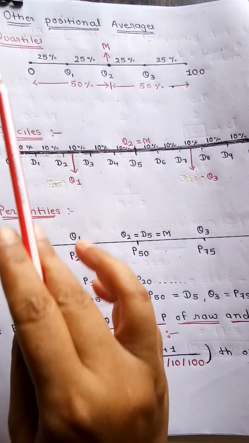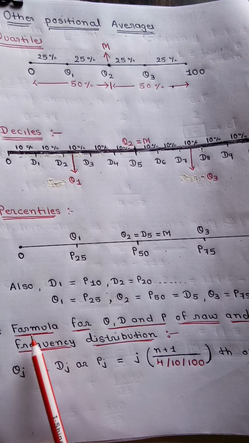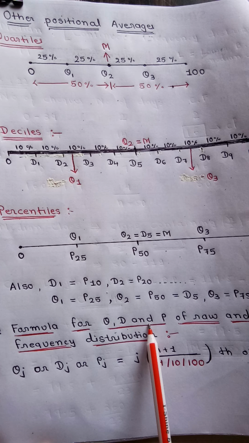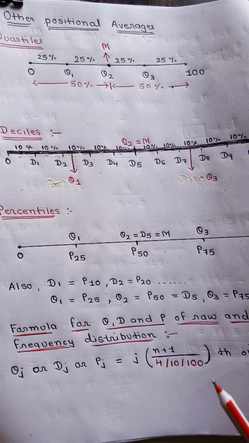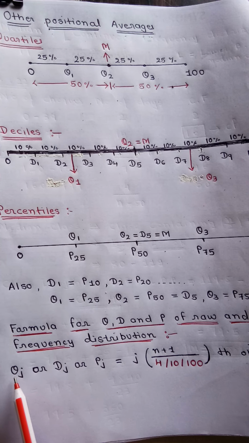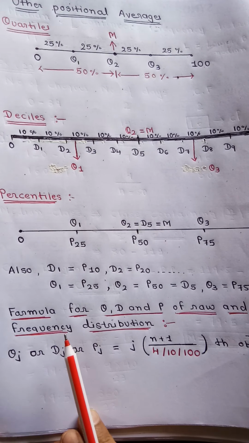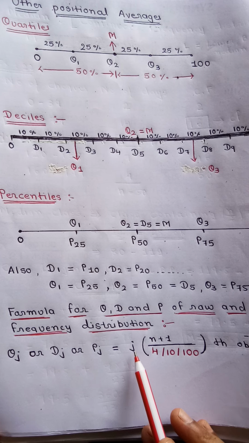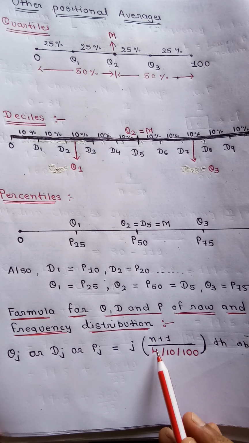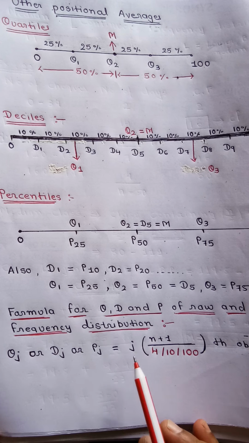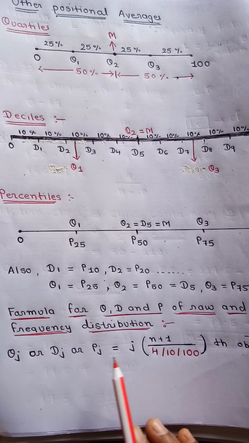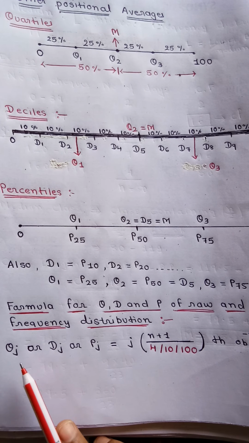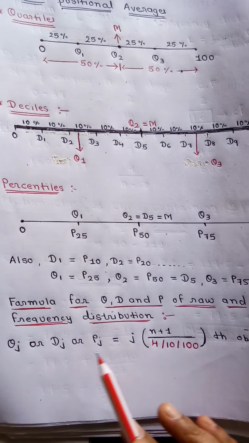Now formula to find quartile, decile and percentile. Formula for quartile, decile and percentile of raw and discrete frequency distribution. Formula is same, n plus 1 by, but whenever we want to find quartile we know 4 parts. So formula will be j into n plus 1 by 4, where j stands for, if you want to find Q1, here j will be 1. If you want to find Q2, here j will be 2. If you want to find Q3, here j will be 3.